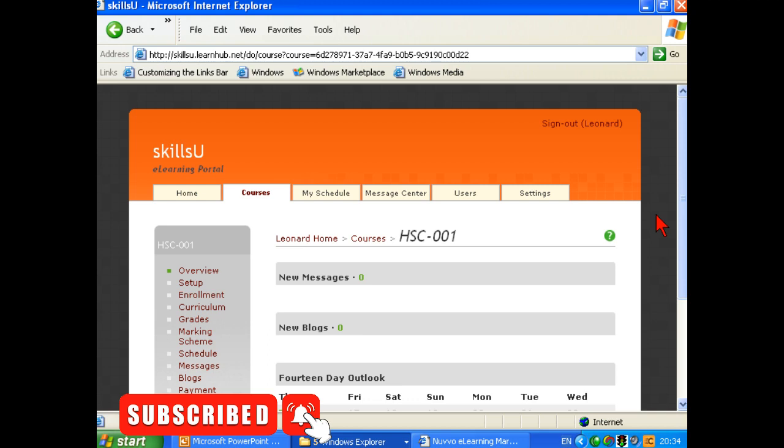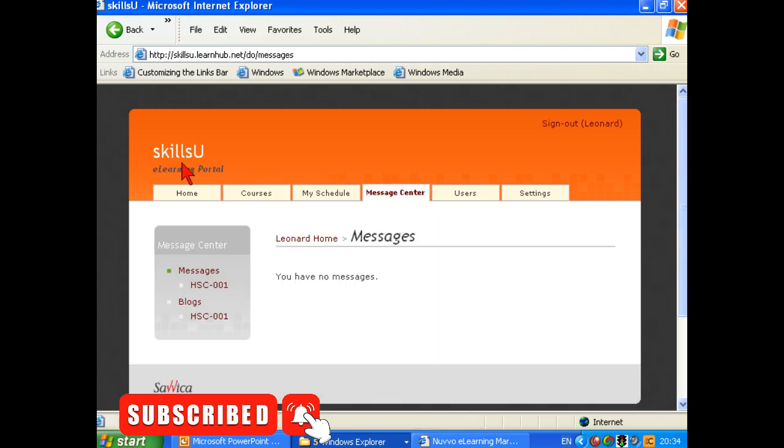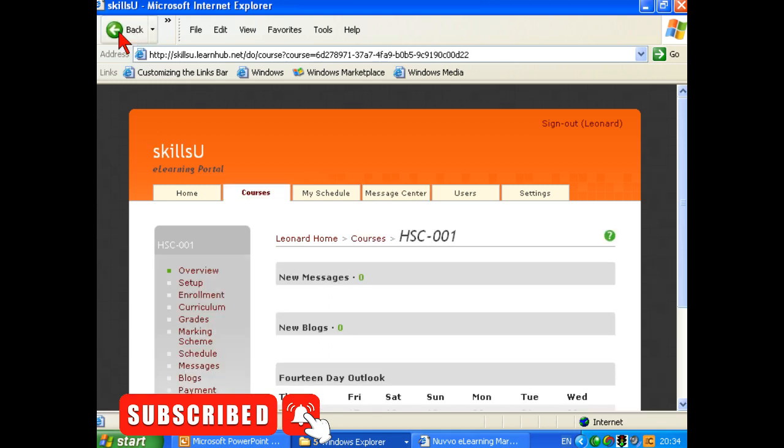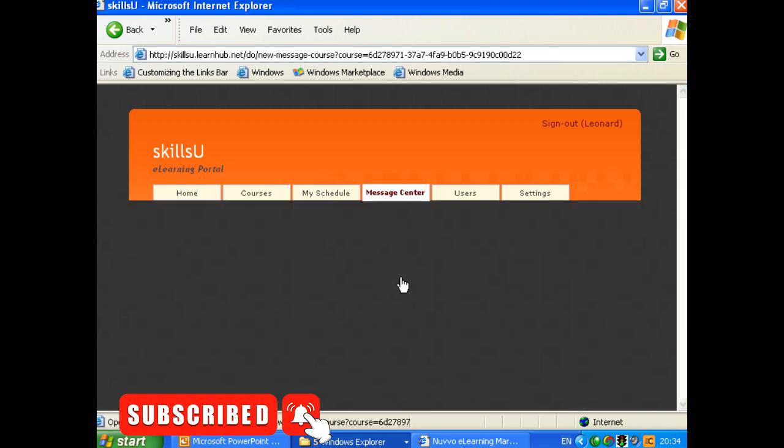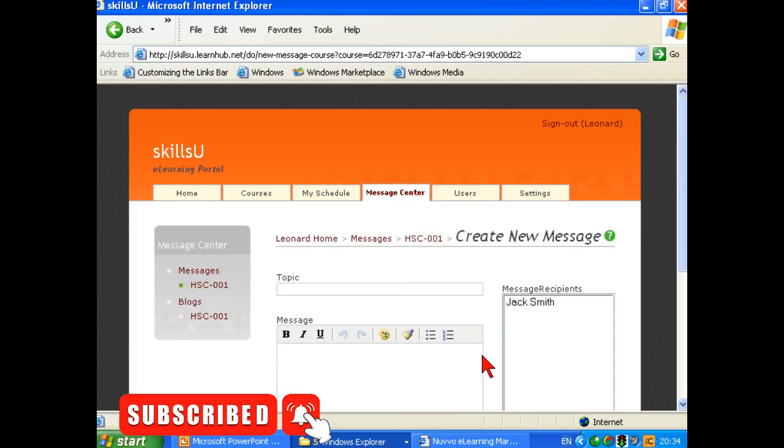Here we are back in our university portal, and we want to go to the side menu here marked Messages. Not this one here, Message Center. If we click on this, it'll just tell us we've got no messages. Let's go back to the page before, and we want to go to Messages here. This also tells us we have no messages, but I'm going to create a new message in HSC 001. That's our course title, our course designator rather.